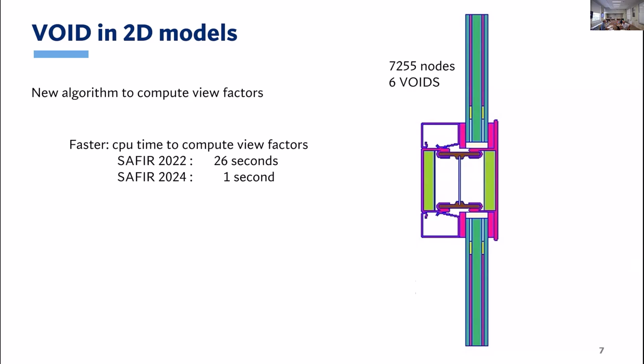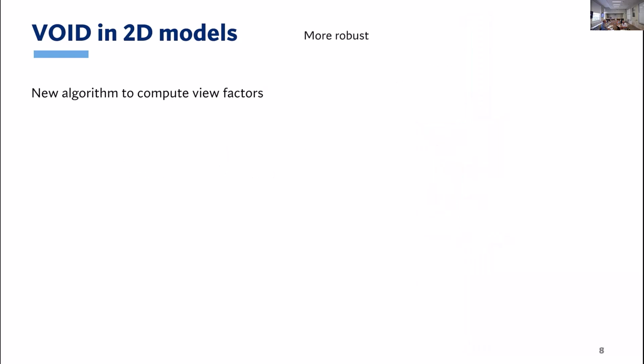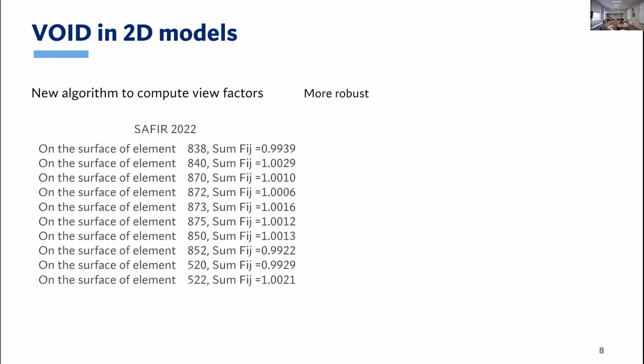And the CPU time for calculating the view factors was reduced from 26 to 1 second. Okay, 26 seconds is not long, but in bigger voids, sometimes it may take a few minutes, and it has been significantly reduced. But not only is it faster, but it is also more robust.